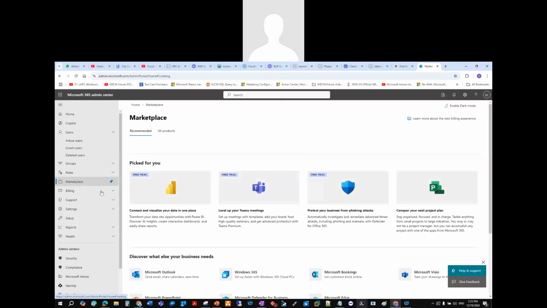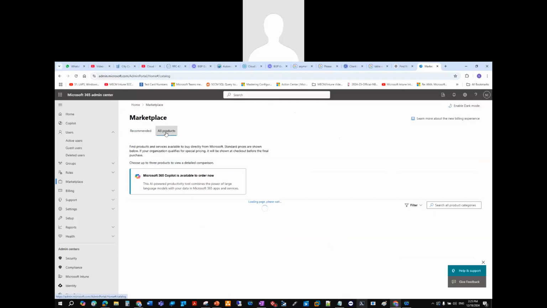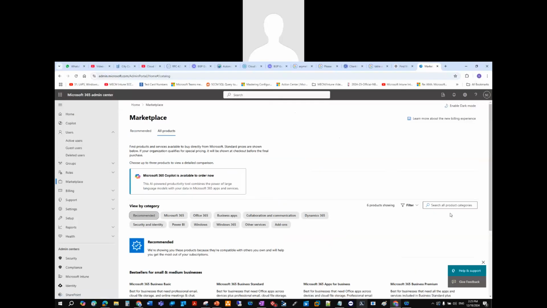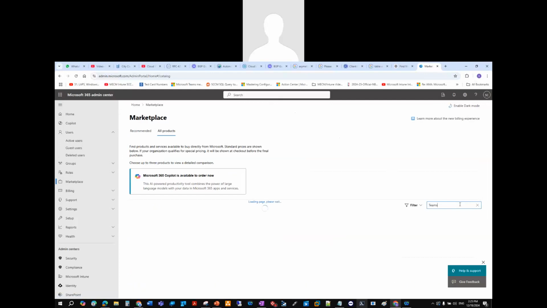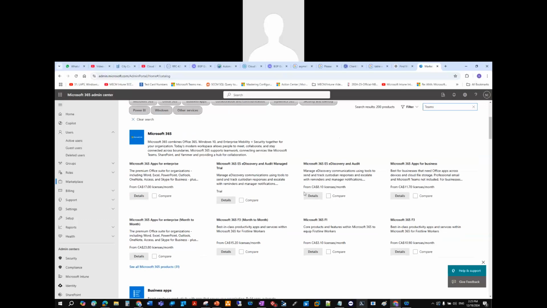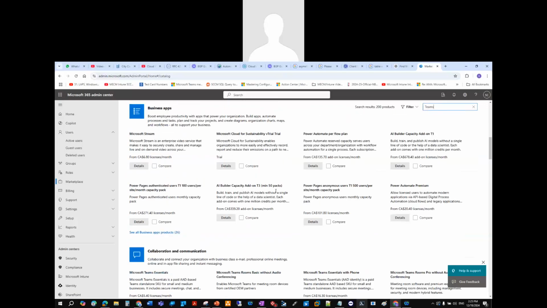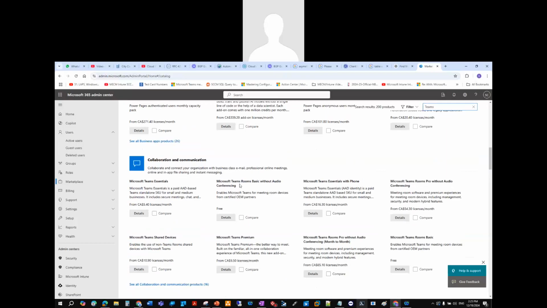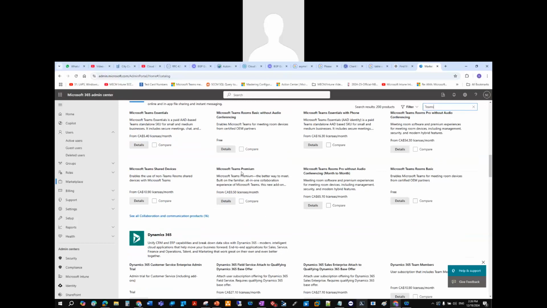The trial is added to the admin center, right? So if we're looking at the admin center, and I'm going to close that for now. If we're going back to Marketplace, it no longer uses introductory pricing premium, I think, right? So if you got the Teams license, if we're looking at Teams, we're looking at all the Teams licensing here. I'm going to go to collaboration. We have Essentials. We have Rooms Basic without conferencing, which is free, right? So for meeting rooms without audio conferencing, and then we have meeting rooms without audio conferencing. So these are basic and pros.